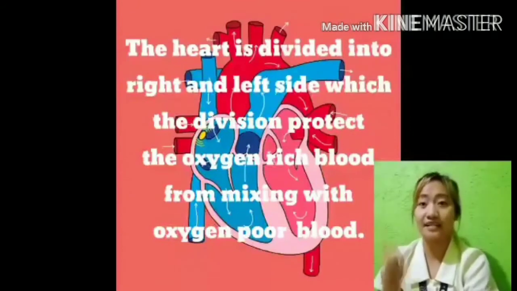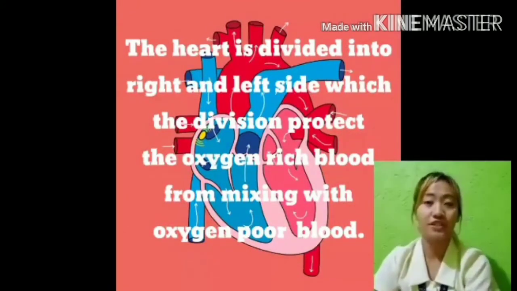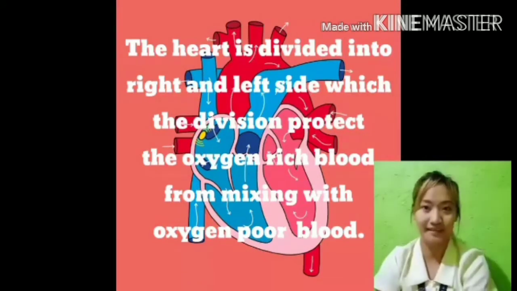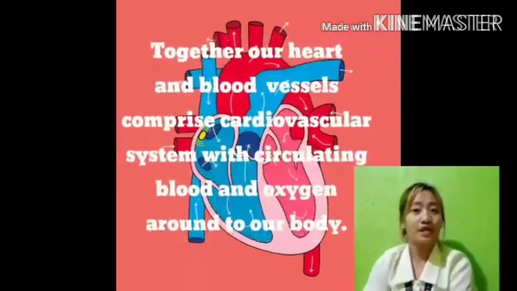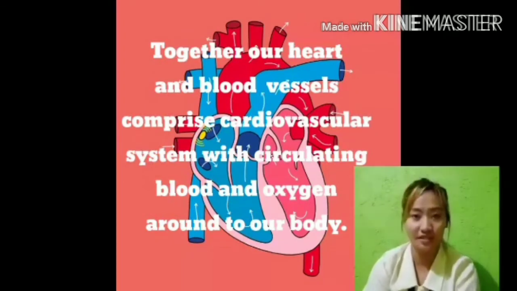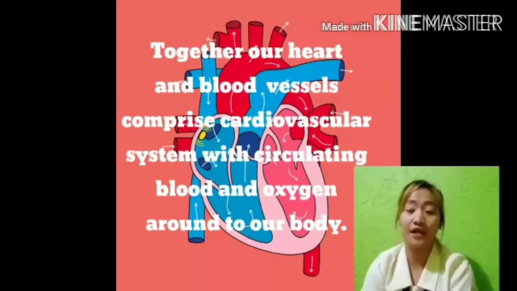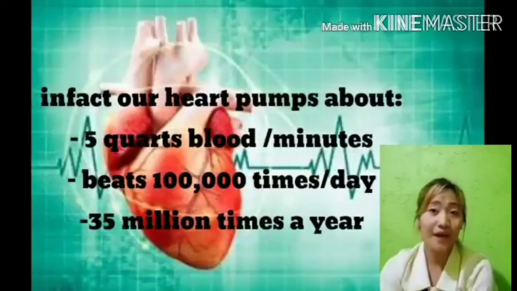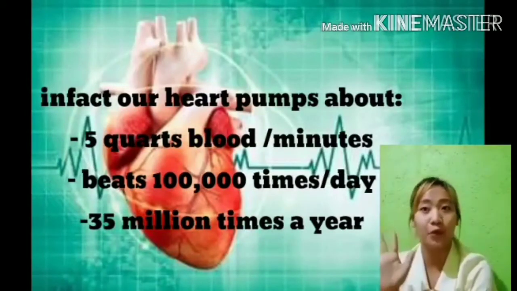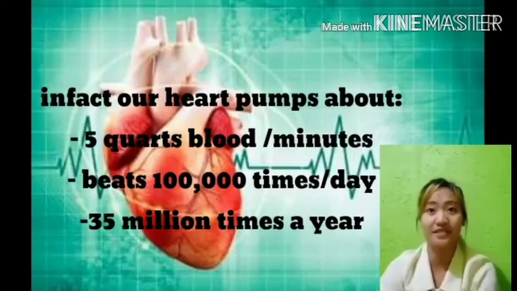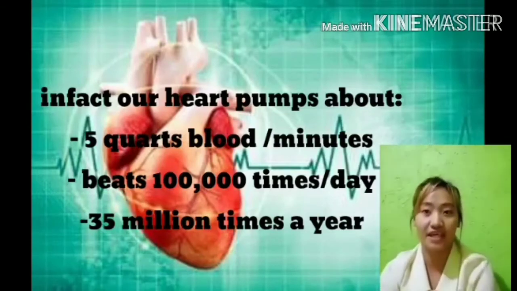The heart is divided into two, right and left side, and the division protects the oxygen-rich blood from mixing with oxygen-poor blood. Together, our heart and blood vessels comprise the cardiovascular system, circulating blood and oxygen around our body. In fact, our heart pumps about 5 quarts of blood every minute. It beats 100,000 times in one day, and that is about 35 million times in a year.